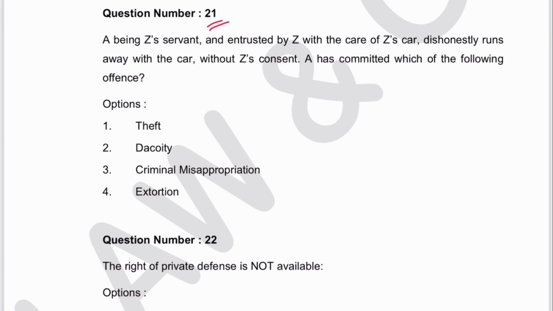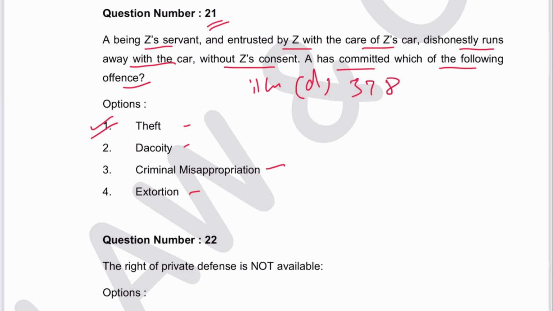Next is 21. A, being Z's servant and entrusted by Z with care of Z's car, dishonestly runs away with the car without Z's consent. A has committed which one of the following offences? Theft, dacoity, criminal misappropriation, or extortion. He has done theft. How? You can see illustration D in Section 378, theft.